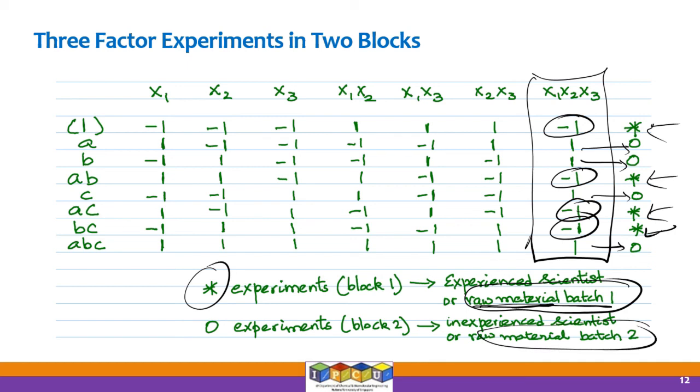All right, so that's how we can handle 3-factor experiments, because there are going to be 2 people, so you need 2 blocks. So you need to look at only one kind of design generator, if you can use that word. So the natural design generator here will be the x1, x2, x3 column.